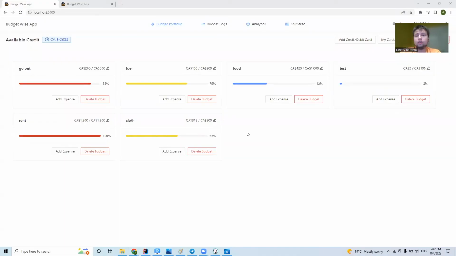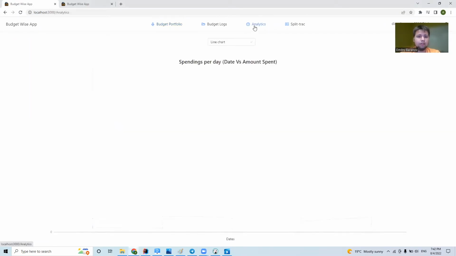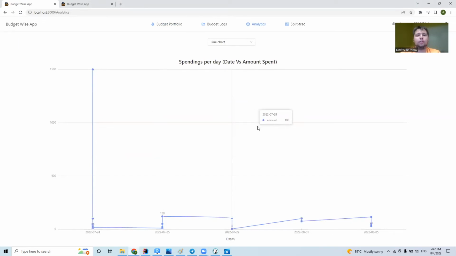So now we're going to talk about our analytics page. We just go to this analytics, and here are our graphs. We have 4 different graphs, 3 types, and we have 2 bar graphs for different reasons. Let's just start one by one. So this is our line chart graph. Over here on the y-axis, you can see the amount of spending, and on the x-axis, you can see dates or days where it was spent.